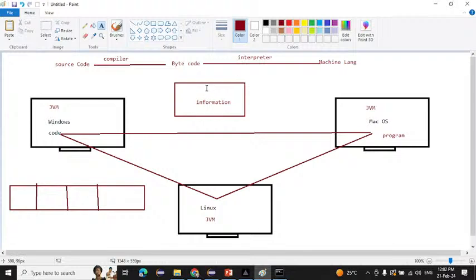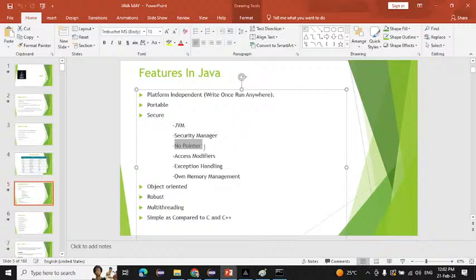If any hacker accesses this pointer, he will get all the information you wrote inside your code. So this is not secure, right? That's why Java completely removed the pointer. So this makes Java more secure.